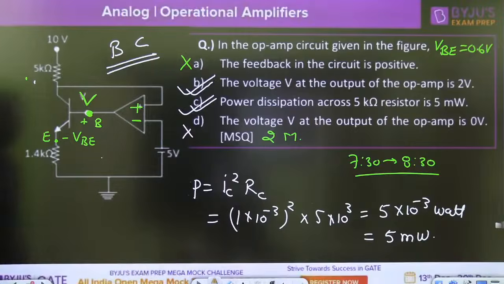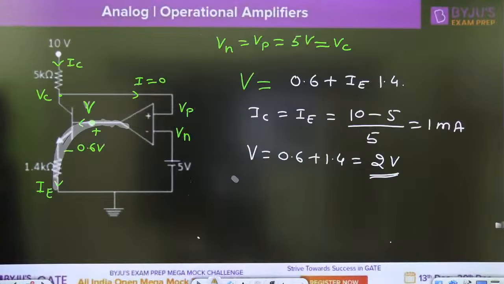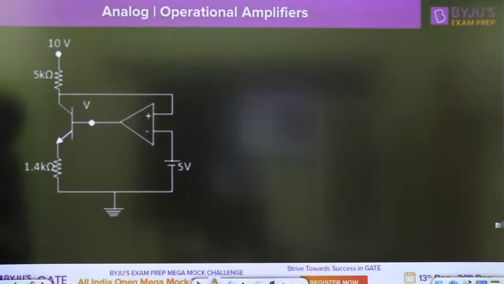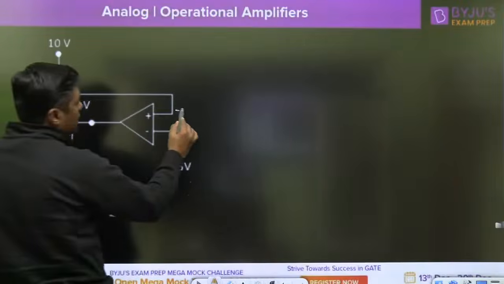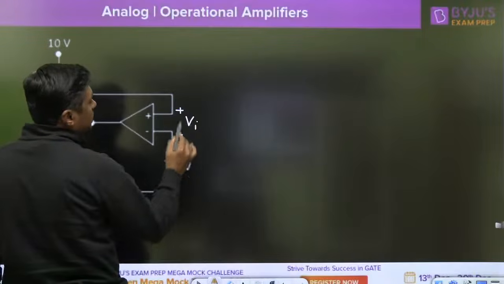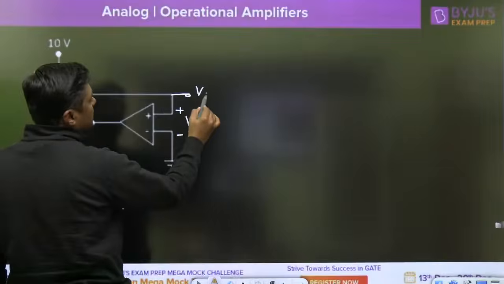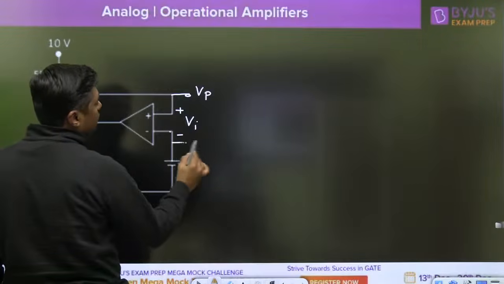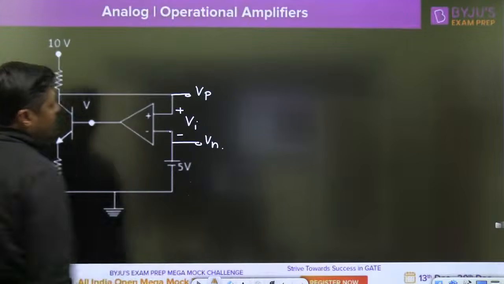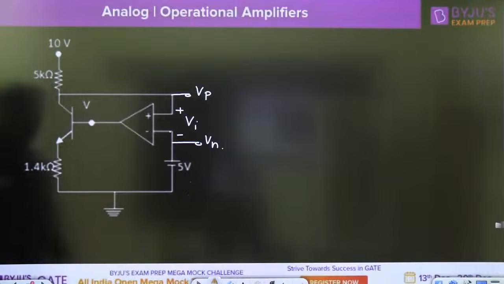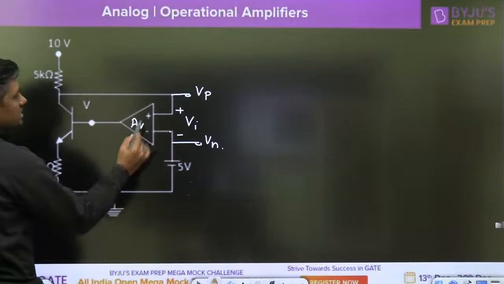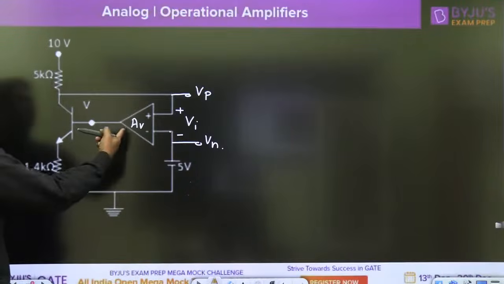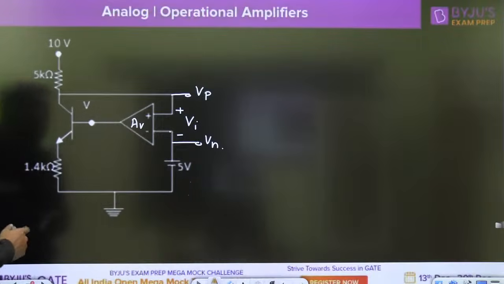How? Simply watch this diagram. They may ask one MSQ on that. Let this be the VI. Let us see how it will stabilize the transistor. This is the VP, this is the VN. And why I am saying that there is a negative feedback. The voltage gain of the operational amplifier is AV. No doubt we say that it is infinite, but practically it has a finite gain.